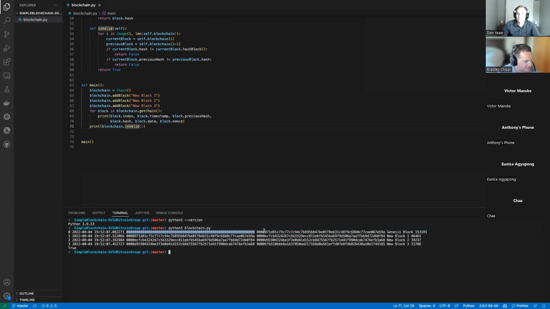It's 00000. And then we have our Genesis block mined, which is 4 zeros, and there's the nonce right there. So that's how many times it took before it found a hash that began with 4 zeros. Same thing, new block 1, 46,000, 39,000, 31,000, and then the blockchain is valid.